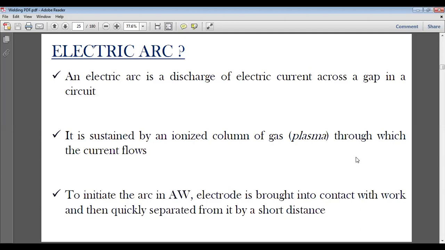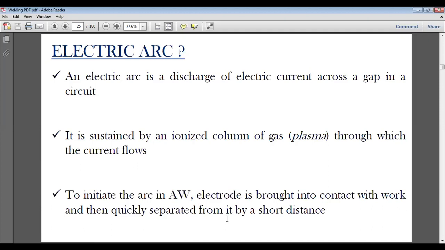So what is an arc? An arc is a volley of electrons striking at a very high speed, generating heat. To initiate the arc in the arc welding process, the electrode is brought into contact with the work and then quickly separated by a short distance. So what we do in order to create an arc, first of all, we have an electric generator, an electric source of current.